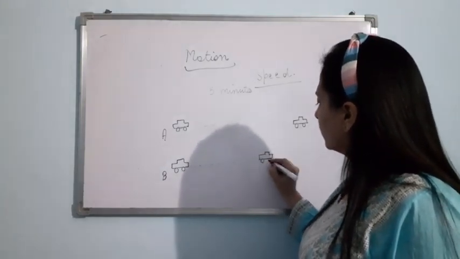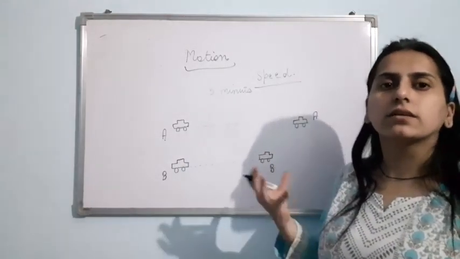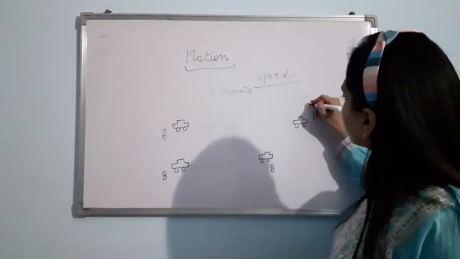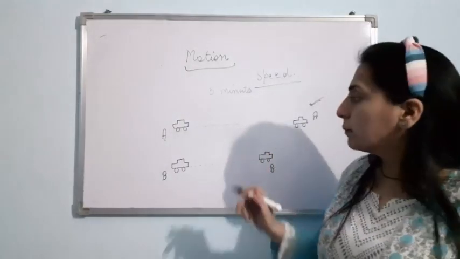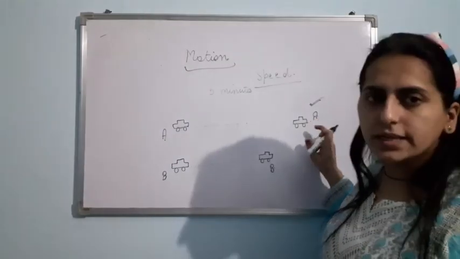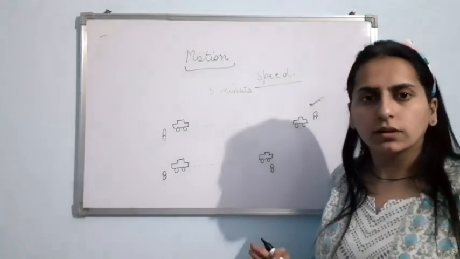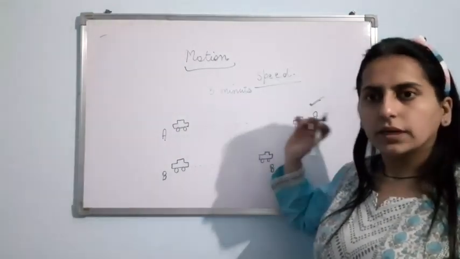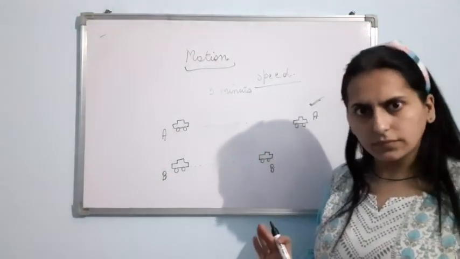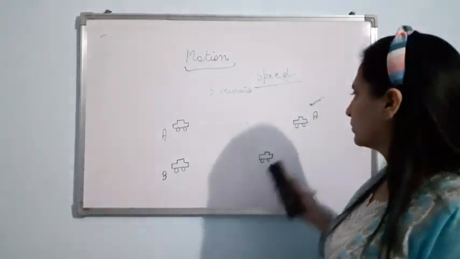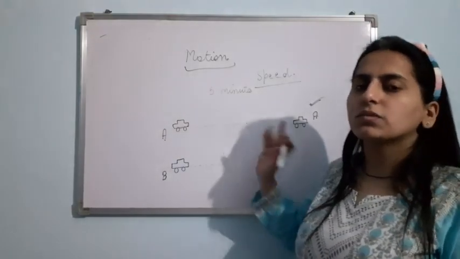Now tell me, car A reaches here and car B reaches here. Which of them is moving faster? Your answer will be car A. Car A is moving faster. Why? Because it has covered more distance in the same interval of time. Time interval is same. I have taken 5 minutes for both. But car A has covered more distance in the given interval of time. So car A is having more speed. So basically more distance in the given interval of time means more speed.